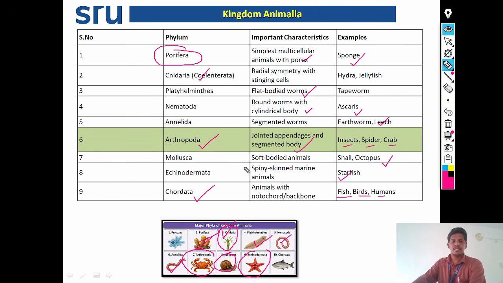From all these phyla, we are majorly concerned with the phylum Arthropoda. Phylum Arthropoda is the largest phylum under kingdom Animalia.